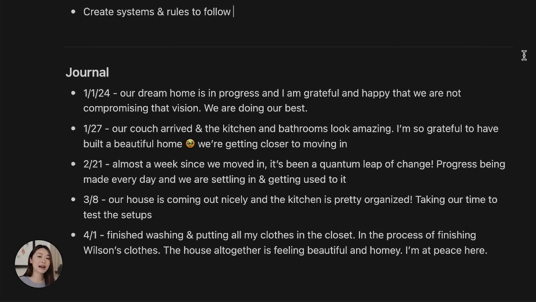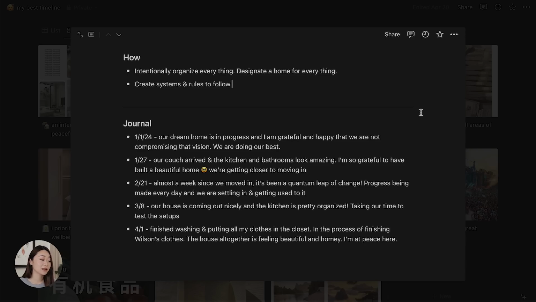So I wrote down some things here, and then this is the part that I started to do this year on Notion, which is to have a journal for each of my goals. And the journal is basically a log for you to keep updated on how you're doing towards that goal. Typically, a lot of us set goals and then we forget about them in the middle of the year, right? We forget that we set them. We don't even look back at our goals list. And so we just fall off and we go on with our lives. So the purpose of this Notion page is that you have everything that's important top of mind.